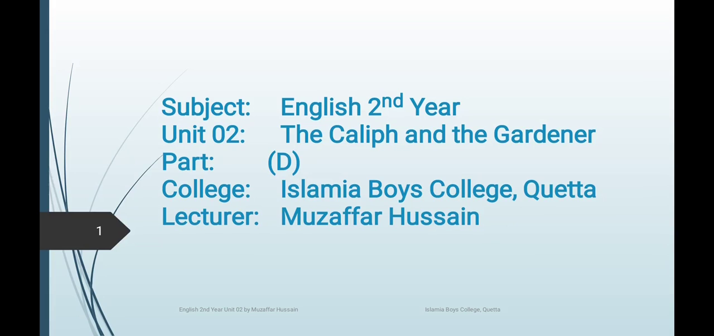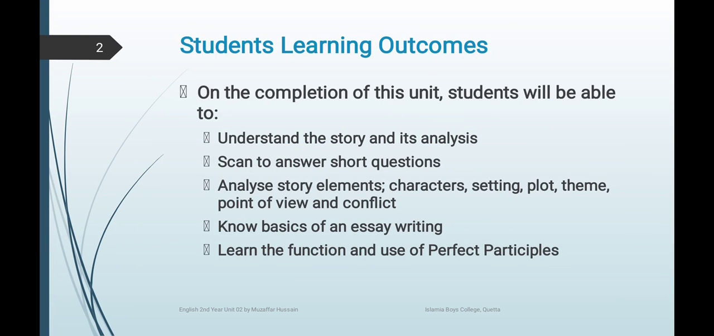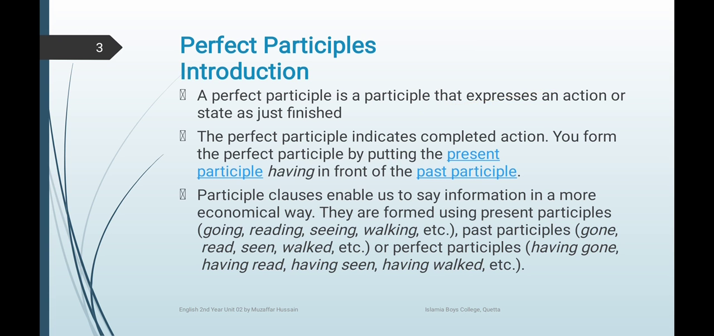Today I am going to record the last lecture of The Caliph and the Gardener, Unit 2, and it is the grammar section. As you know, previously we discussed the story, The Caliph and the Gardener. We also discussed its summary and its analysis. We also discussed elements of the story, and after that we discussed essay writing, and today we are going to discuss perfect participles.